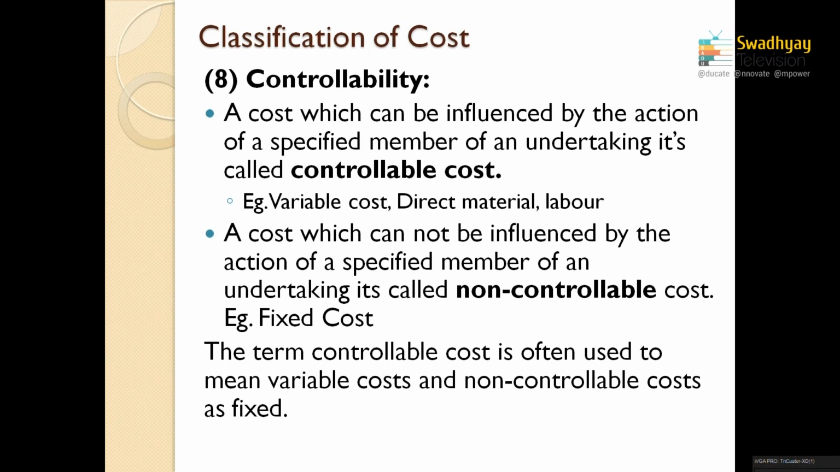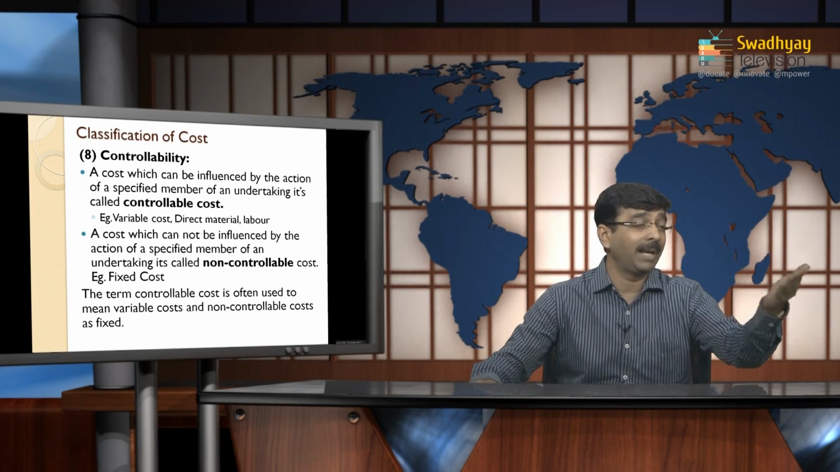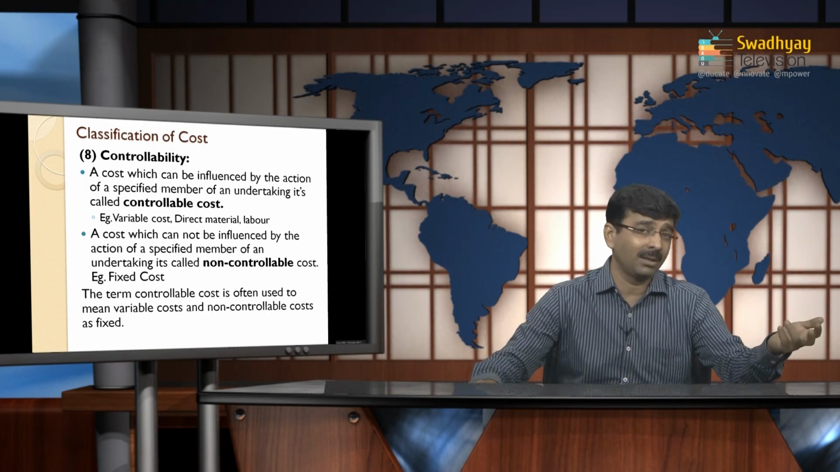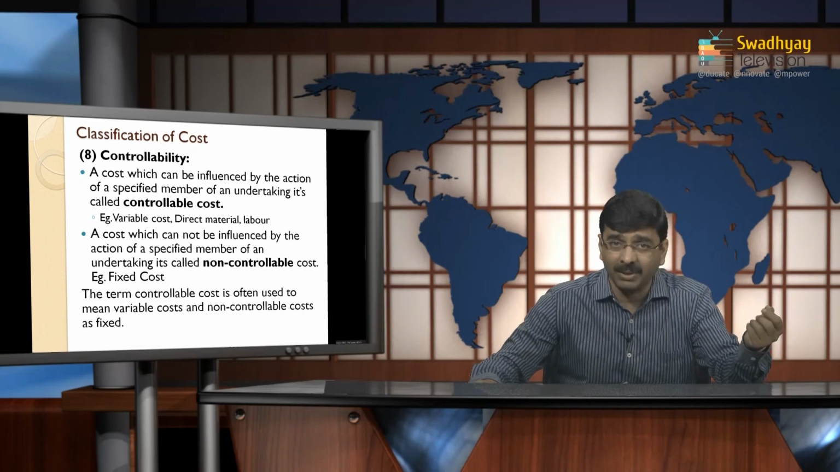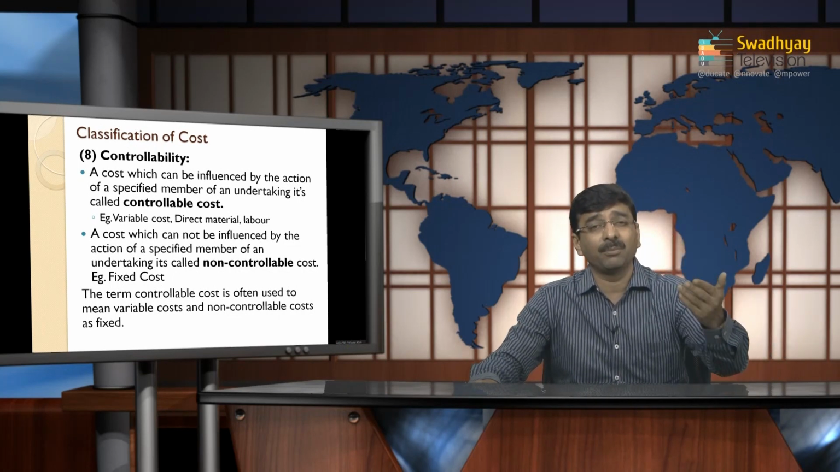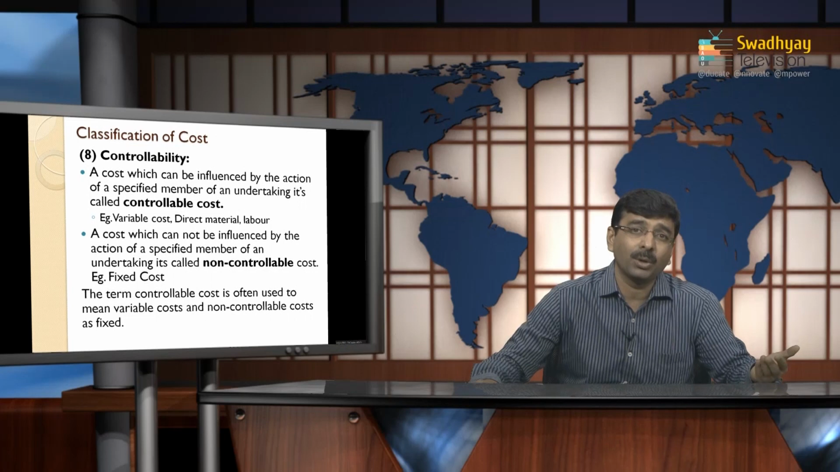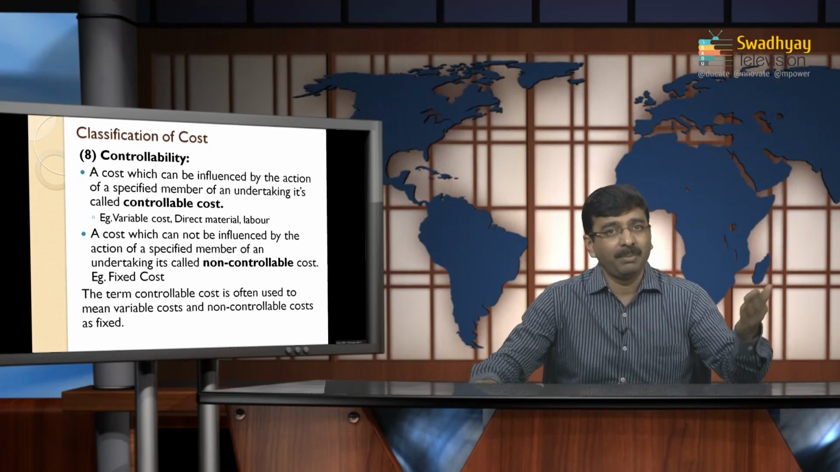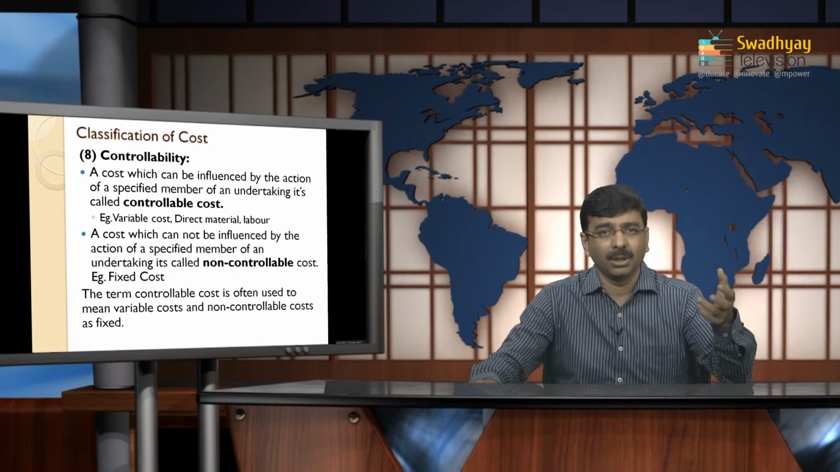How is it a controllable cost? Suppose, as I already took the example, that coconut you can purchase from many different places. Here the choice is yours. You have plenty of choices where coconut is available. So now the decision is yours from which particular supplier you are going to buy the coconut. On the basis of that, you can definitely control your cost.